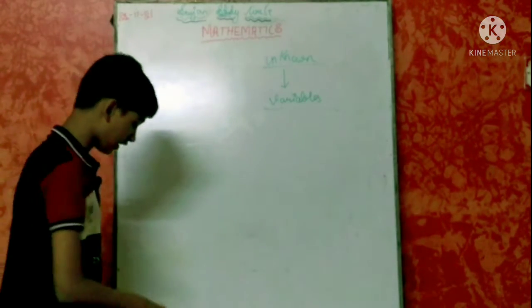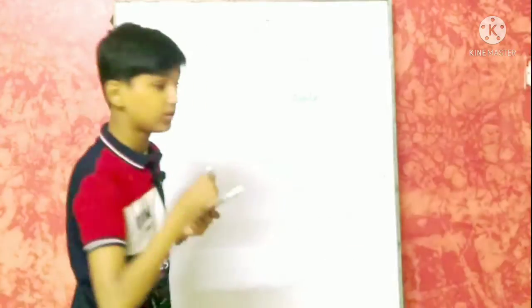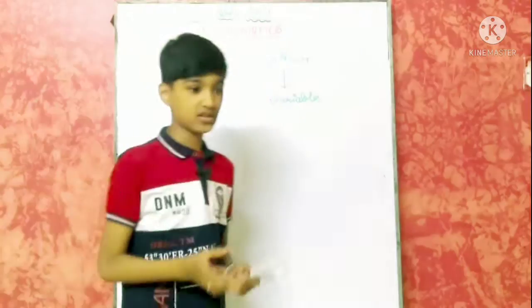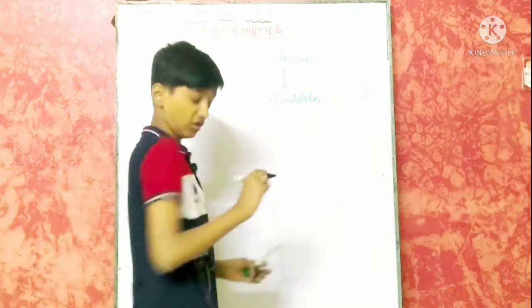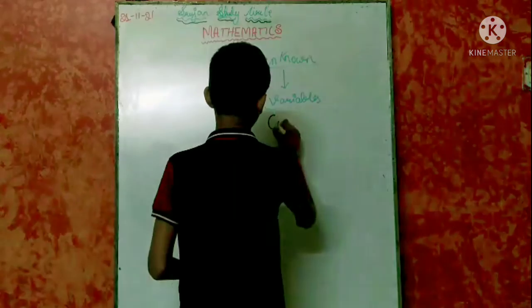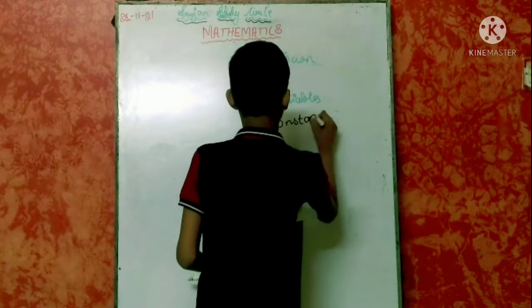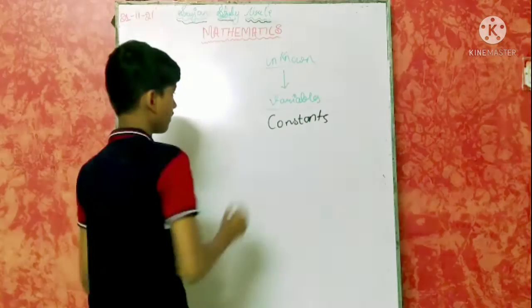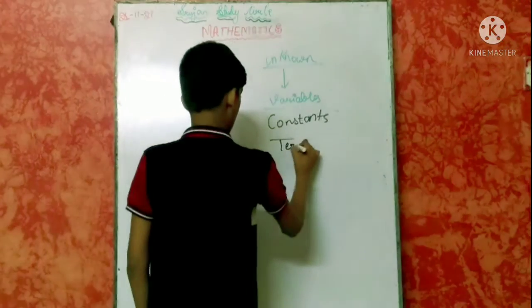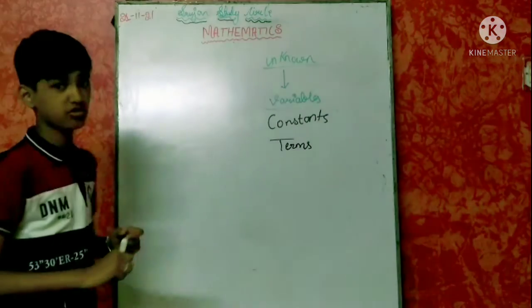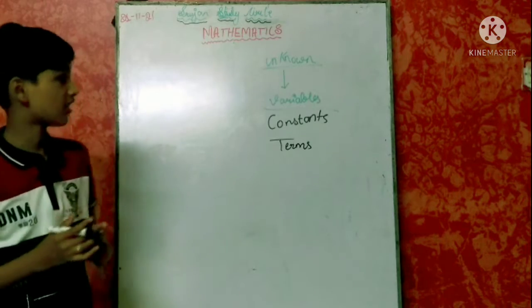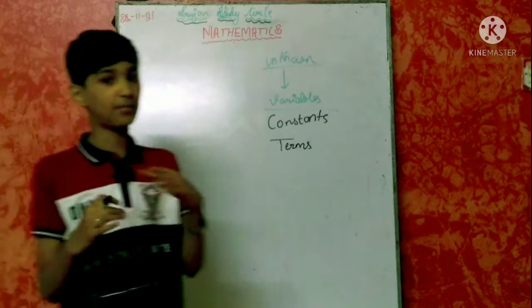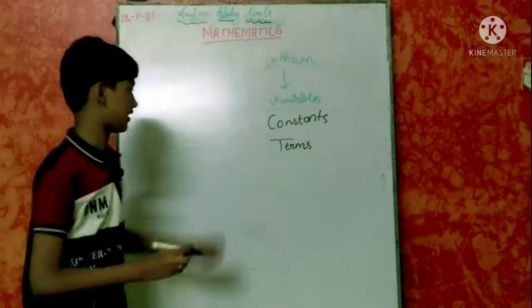Now there are other subparts of algebra: one is variables or unknowns, and constants, and we have terms. In the definition I have also used two words, expression and equations. We will discuss them later. First let us discuss variables.